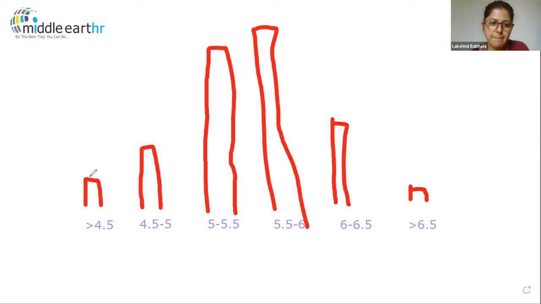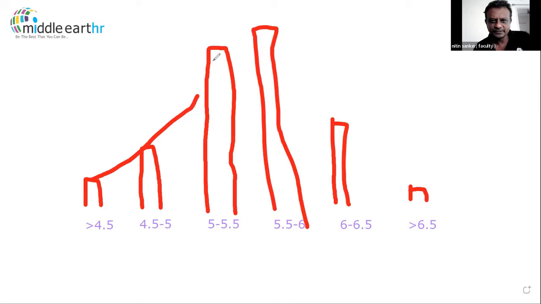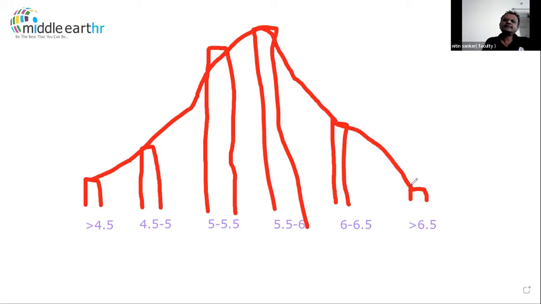If I draw the tops of this curve, I expect to see something like a bell shape. It won't be a perfect bell, but this is roughly the bell shape. This is a bell curve. When you measure normal data, that's why it's called a normal distribution. If you put it into small ranges, similarly, you take the salary of people in your office or levels of employee satisfaction, you expect to see a bell curve. That's why we call it a bell curve.